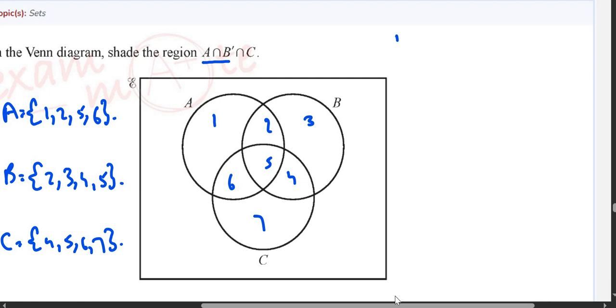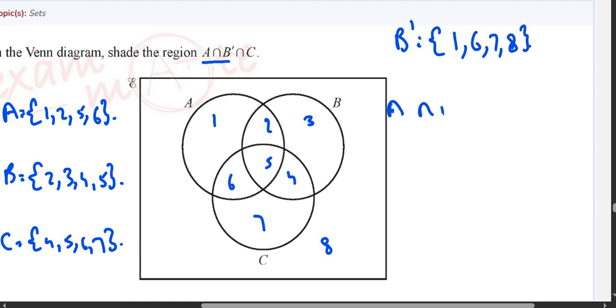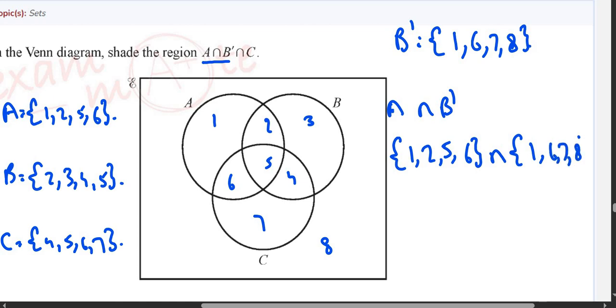So first, what is B complement? And do not forget 8 over here. B complement would include all the numbers that are not in B, which means 1, 6, 7 and 8. We will find A intersection B complement, which is A has 1, 2, 5, 6, intersection B complement, which is 1, 6, 7, 8.